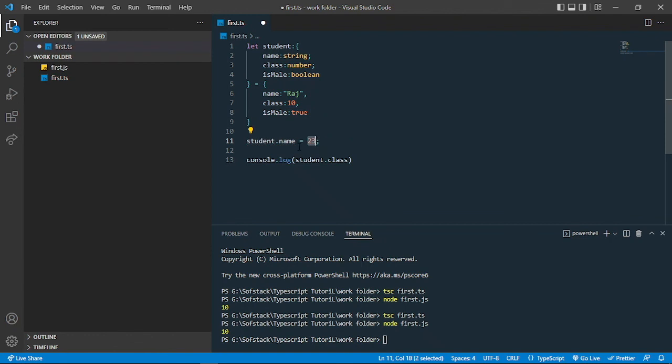You can see that. So this is how we can define the types in an object and store multiple variables in one object. We can define multiple variables and store the data. So this is how we define types in objects. I wanted to tell you this one, and in the next video I'll be telling you more about the types and other things. Let's meet in the next one.